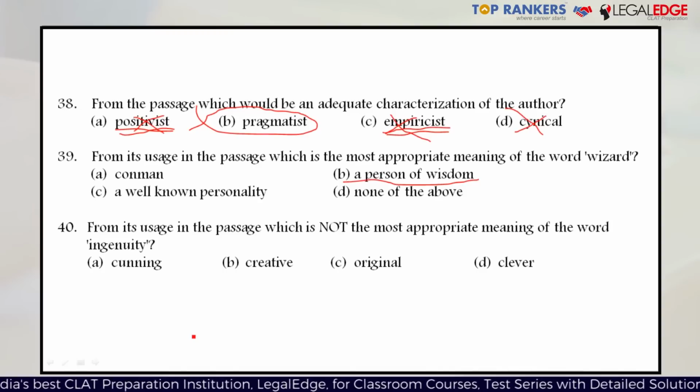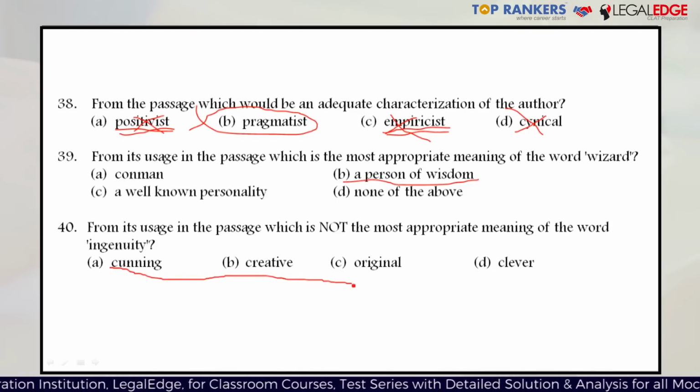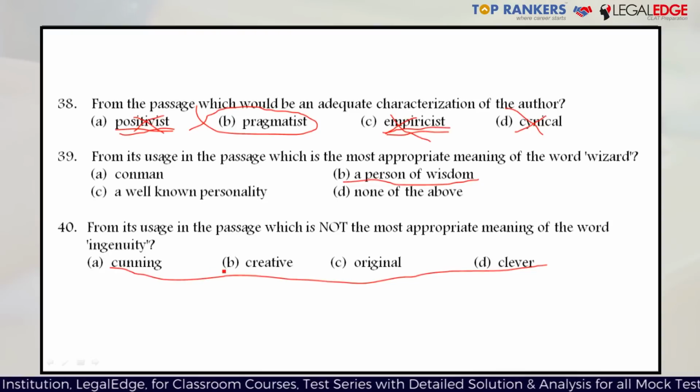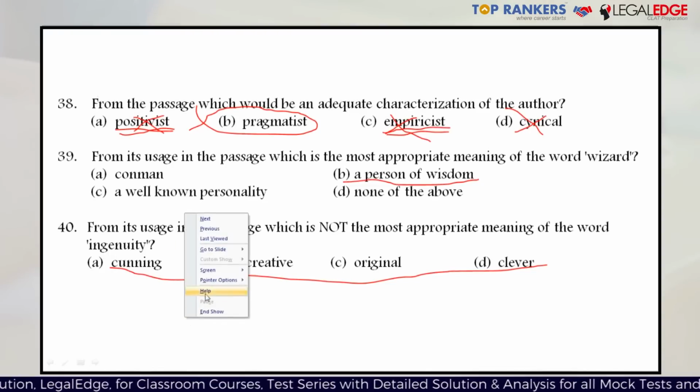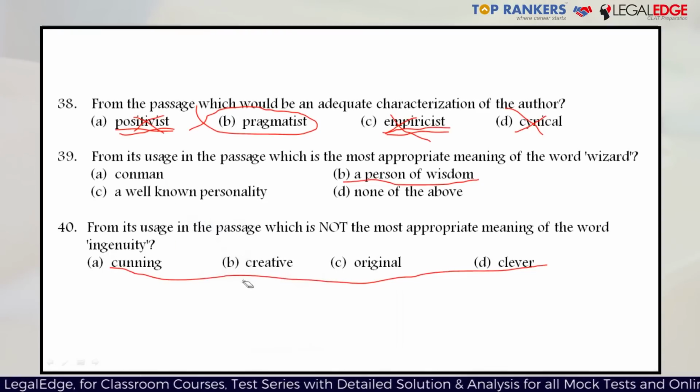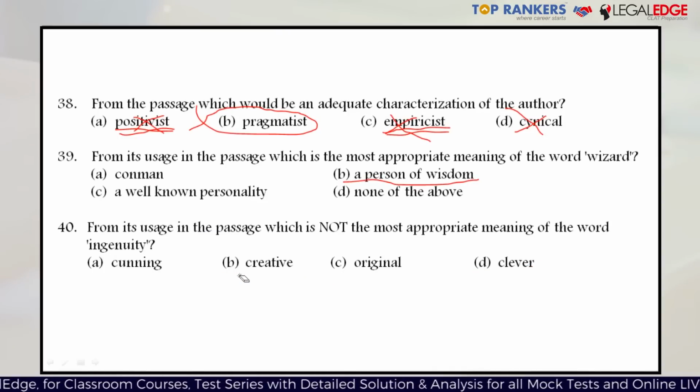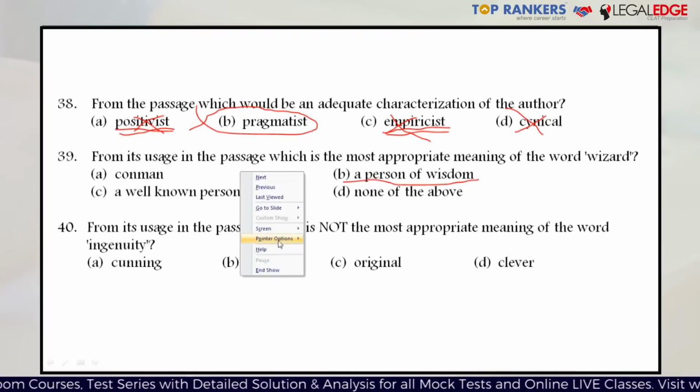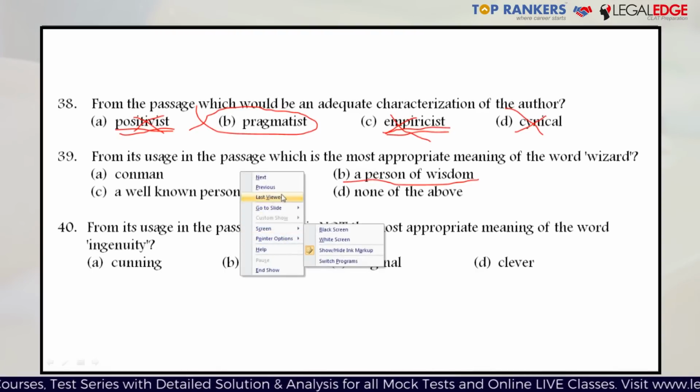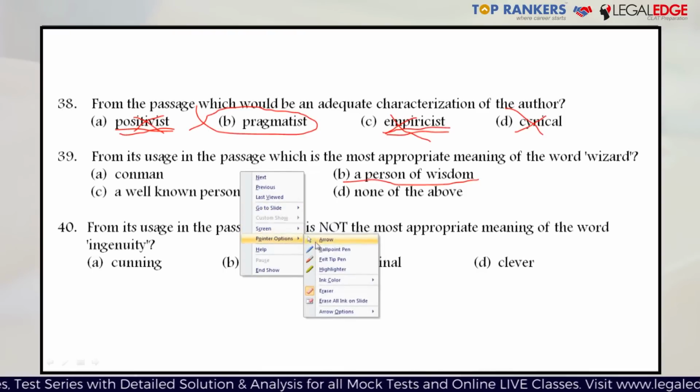Which one of the following is not the most appropriate meaning of the word ingenuity from its usage in the passage? So, which one of the following is not what ingenuity means according to the passage? Okay. Now, ingenuity in general means something which is creative or original, something which is fresh, and something which is also intelligent. So let's see in what context the passage is talking about it.